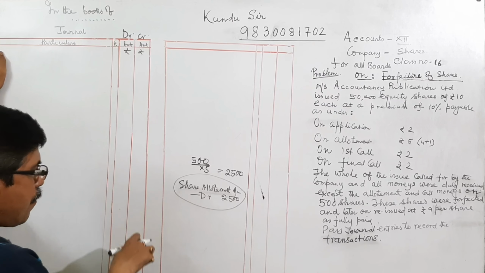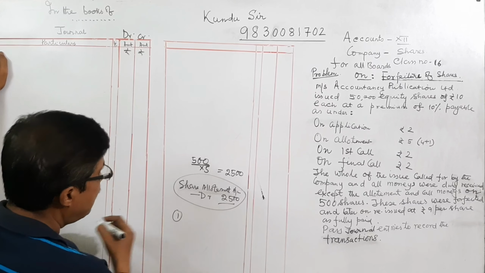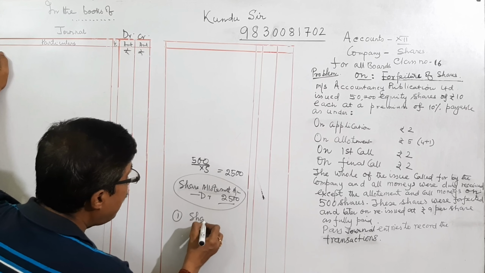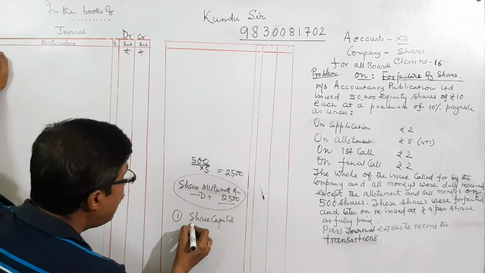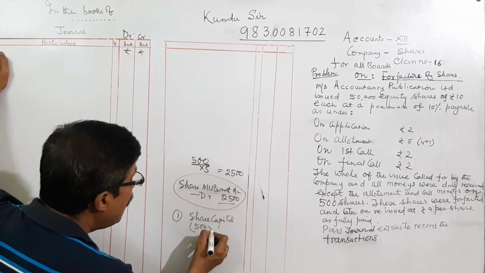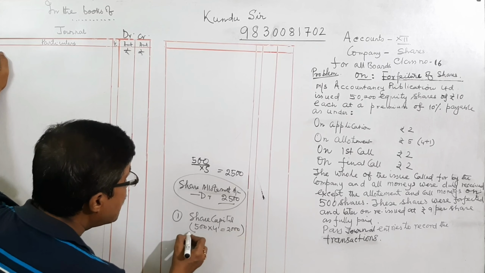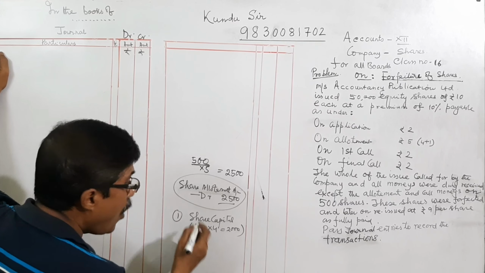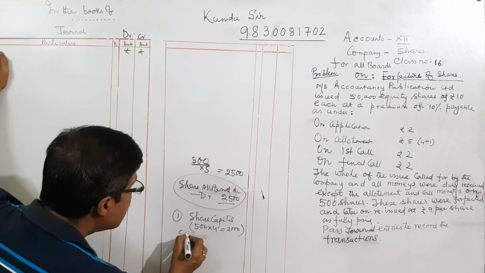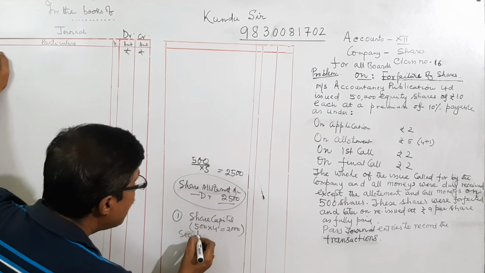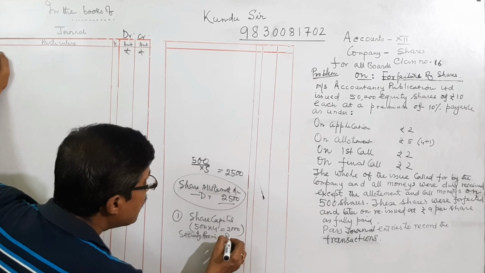Of the amount lying, one part is share capital, that is 500 into 4, which is 2,000, and the other part is share premium, or security premium reserve.